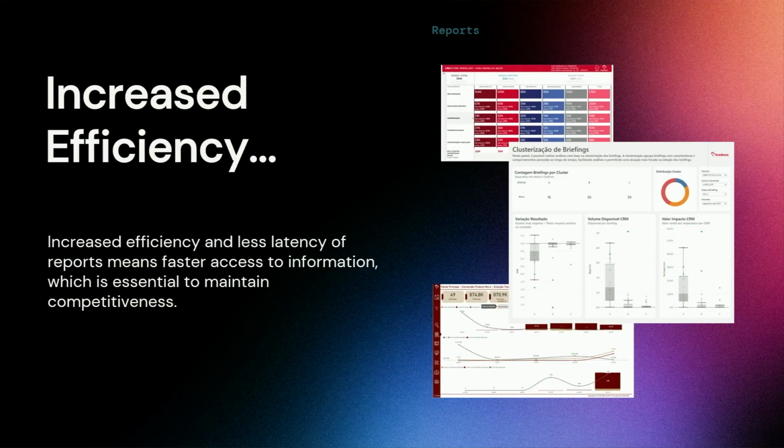And DLT provides us the reduction of the latency, as I mentioned. So we have new reports here with more efficiency and in the hands of our stakeholders, enabling them to make the necessary strategic decisions. So basically we reformed every report to bring this agility here.